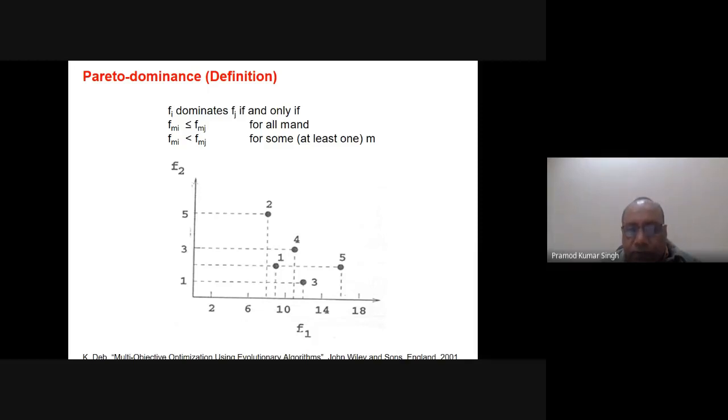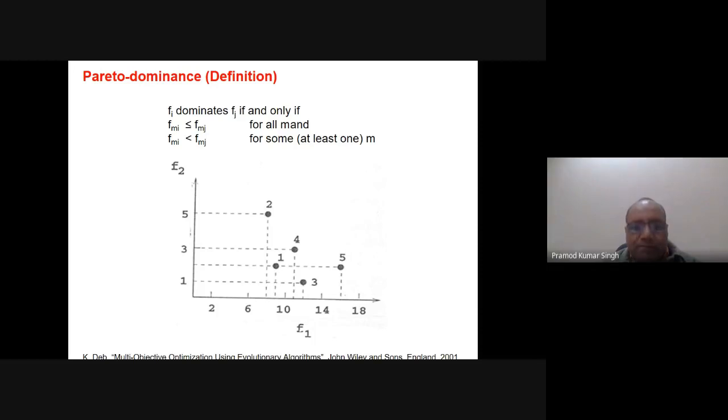Now, if I compare solution 1 and solution 5, here also I can say that solution 1 is dominating solution 5, because even if they are equal in terms of f2, solution number 1 is better in terms of f1 in comparison to solution number 5. Now, if I take this whole as one set, you can compare all the solutions to each other one by one.